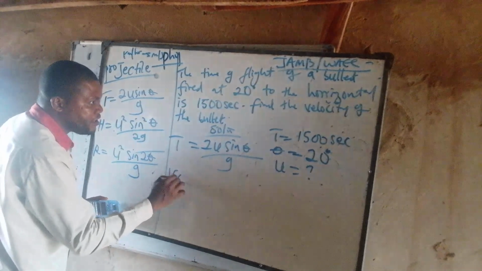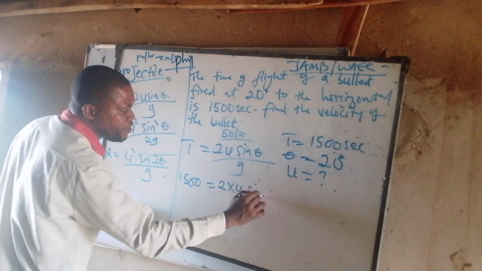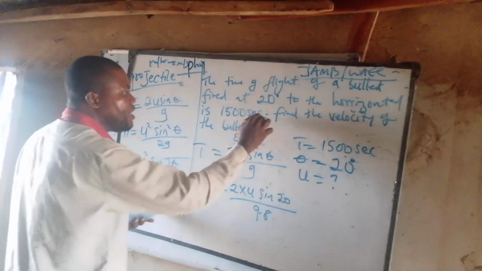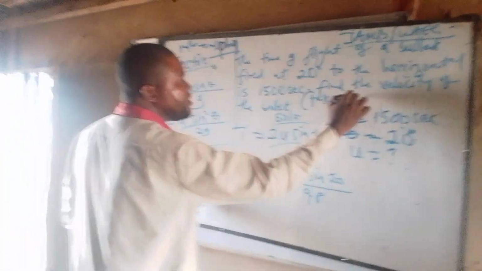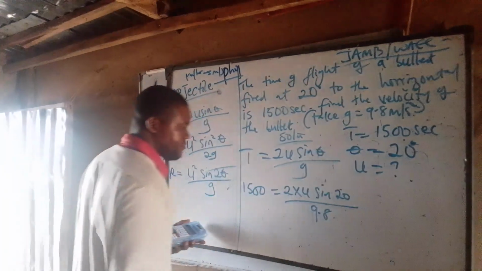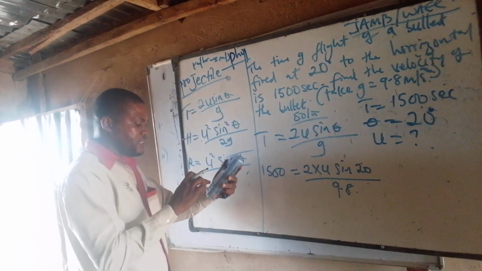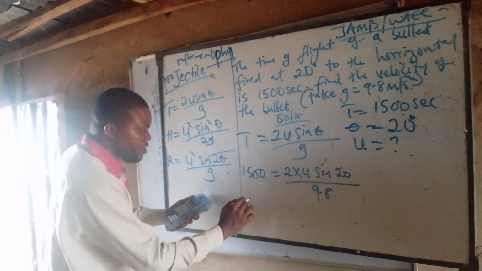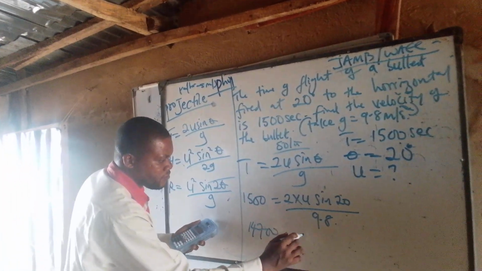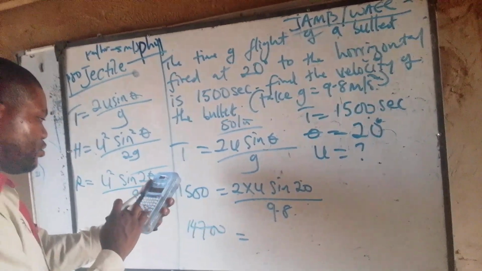From here, what will I have now? I'll then have 1500 equal to 2 times U, I don't know U, then sine 20 over G. G is 9.8. Normally they will tell you, take G equal to 9.8 meters per second squared. Or then say 1500 times 9.8. It will give me 14700 equal to 2 times sine 20, 2 sine 20.